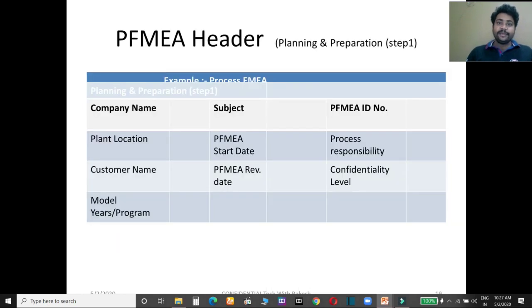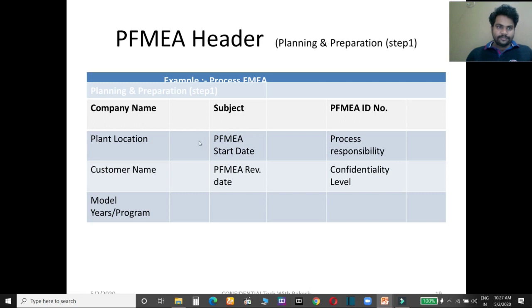So what is the PFMEA header? In the PFMEA header, you have to write the company name. So what is your company? Here will be the subject, why you are going to perform the FMEA or PFMEA. Suppose you are going to perform any project, so you have to write the name of the project here. PFMEA ID number will be given by your system coordinator, or you can say management representative. He is authorized to give a quality document number. This is unique for each PFMEA document.